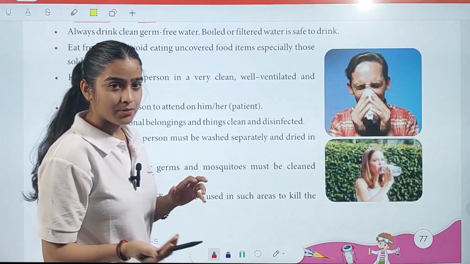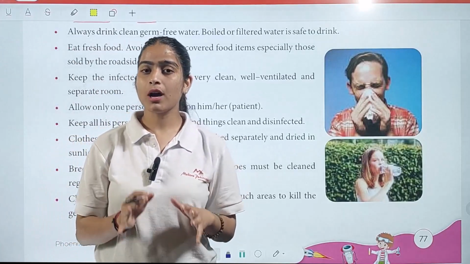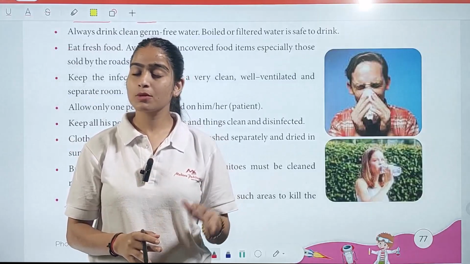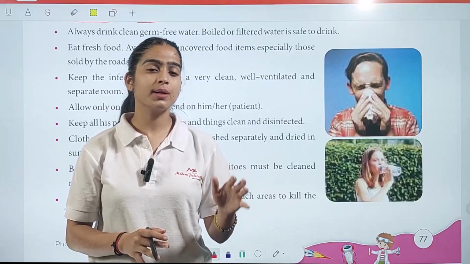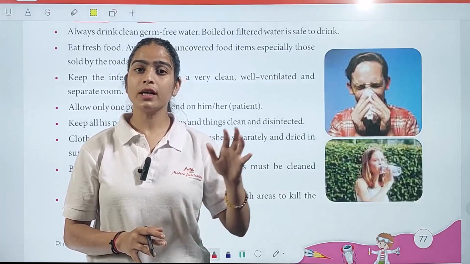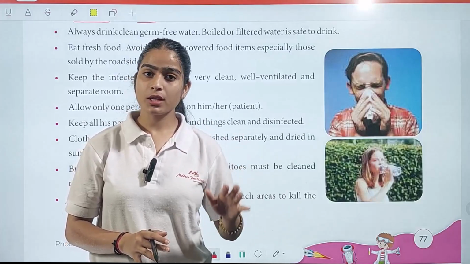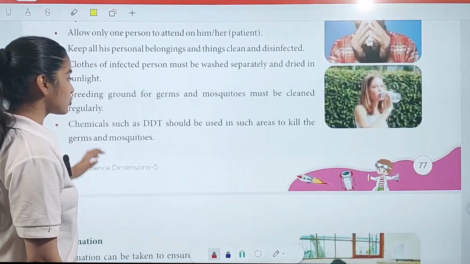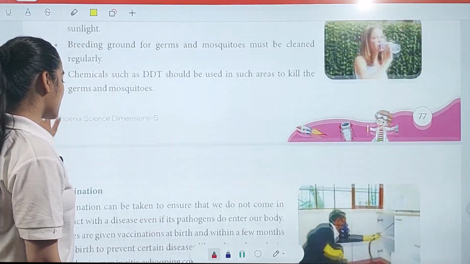After corona time, I hope you understood how you have to protect yourself from communicable diseases, because corona is one of the communicable diseases we have. Those precautions you took at the time of corona, the same steps we have here. Chemicals such as DDT should be used in such areas to kill the germs and mosquitoes.